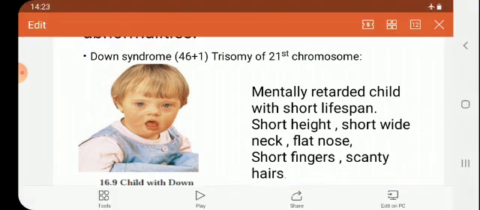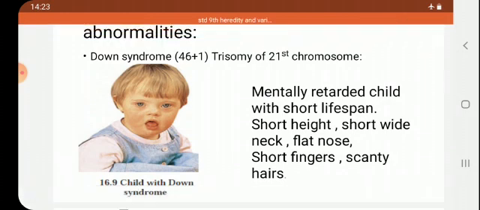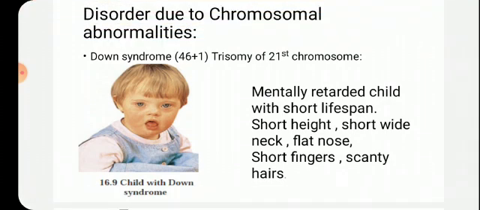In each pair, 2 chromosomes are there, but as an abnormality, children suffering from Down syndrome have 3 chromosomes in the 21st pair. That means they have 46 plus 1 chromosomes in their body.